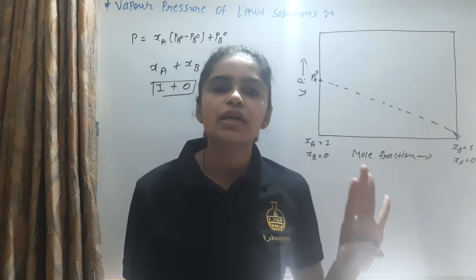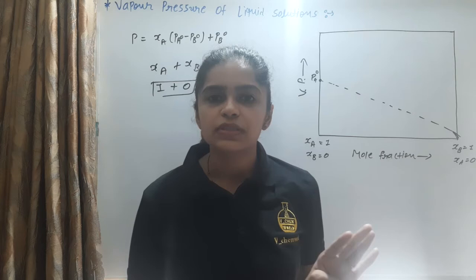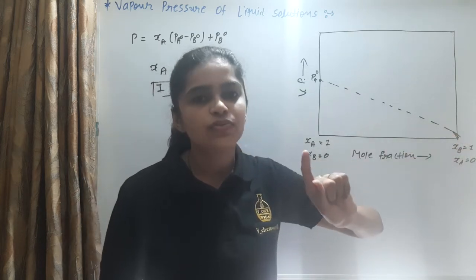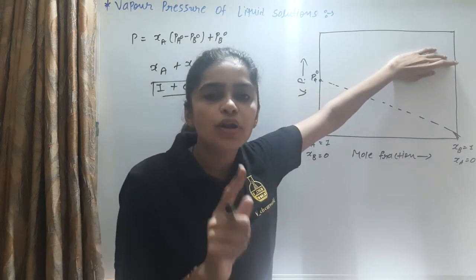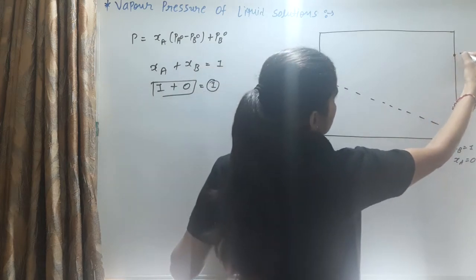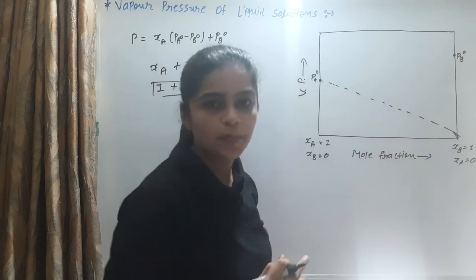The mole fraction of component B is present and XA is totally absent. So its mole fraction XB is equal to 1, and it shows this vapor pressure, PB0.